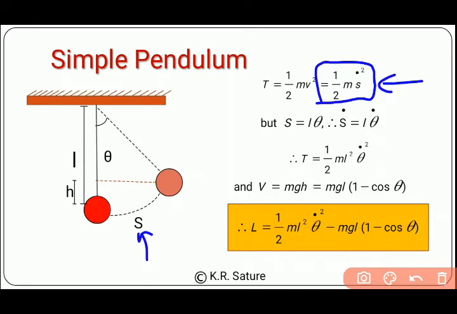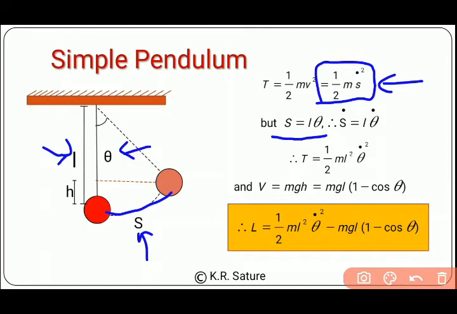But now from geometry you can see that this is an arc, and this arc will be equal to the product of radius, where in this case the radius is small l, and the angle, which is theta. That means the displacement is equal to l multiplied by theta. And obviously s dot, that is the time derivative, will be l theta dot.